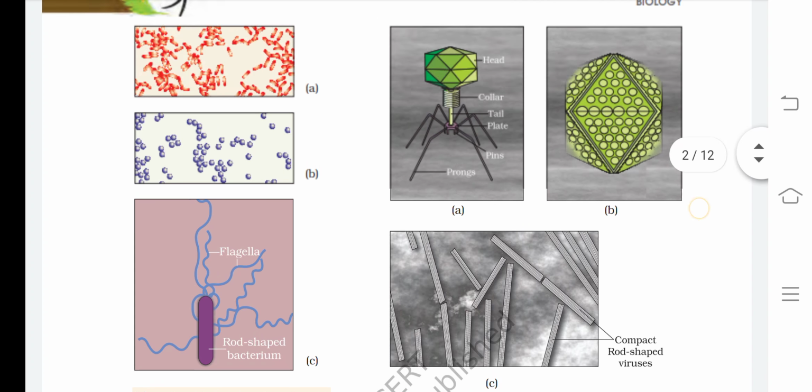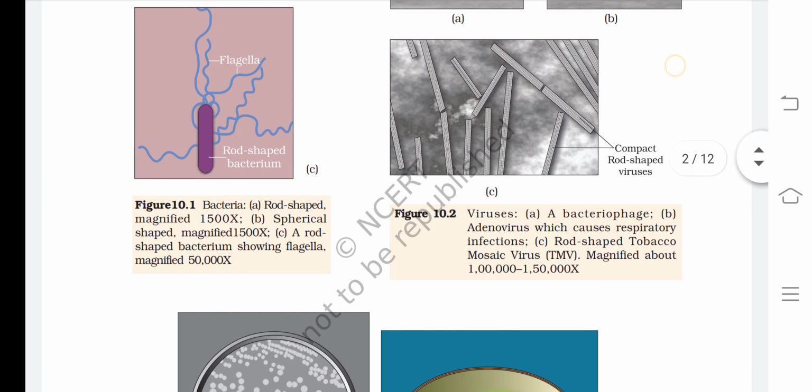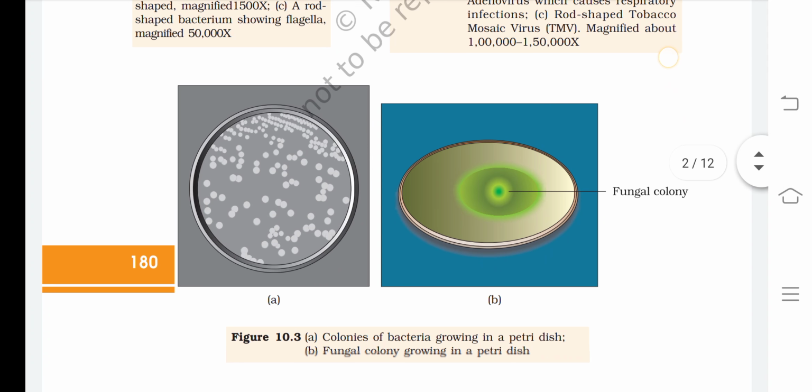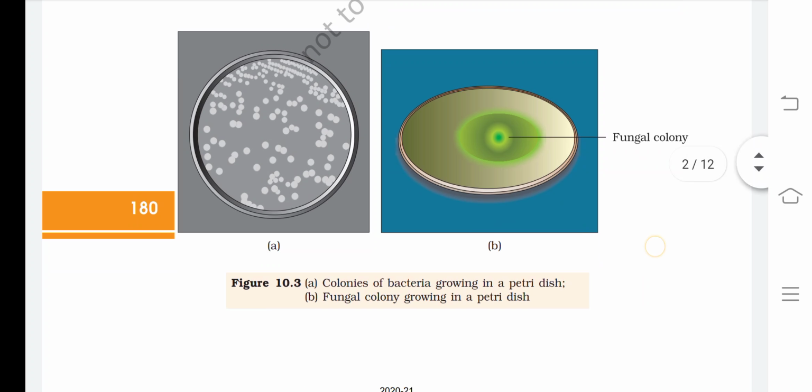C is a rod shaped tobacco mosaic virus, TMV, magnified about 1 lakh to 1.5 lakh times. Compact rod shaped viruses. And 10.3 is A, colonies of bacteria growing in petri dish. B is a fungal colony growing in petri dish.